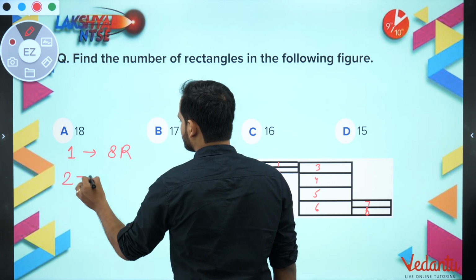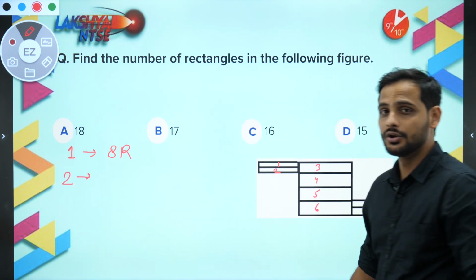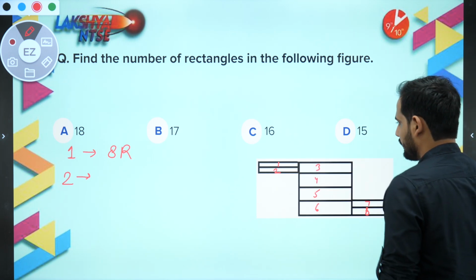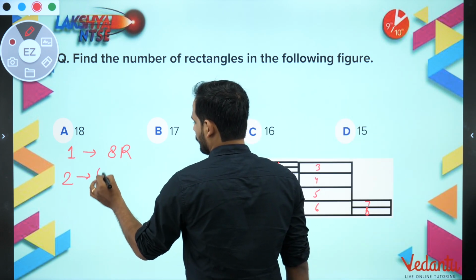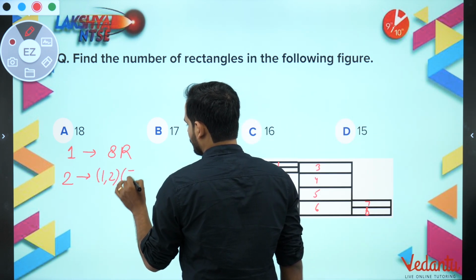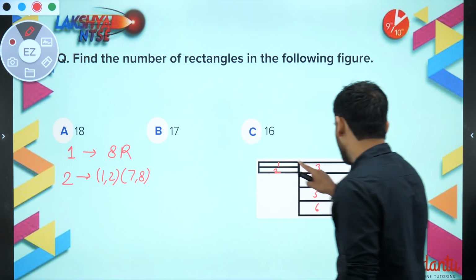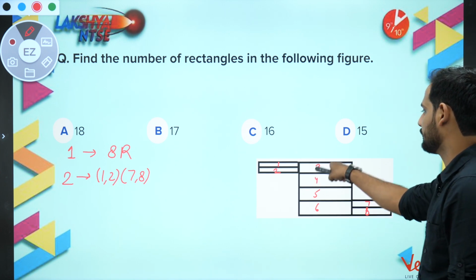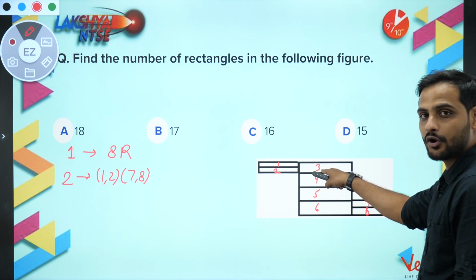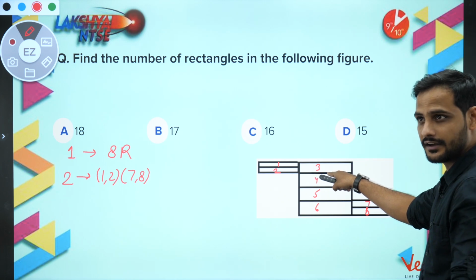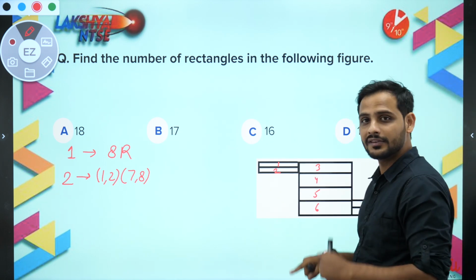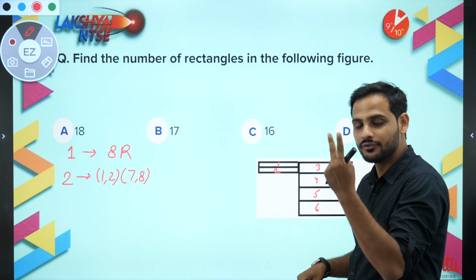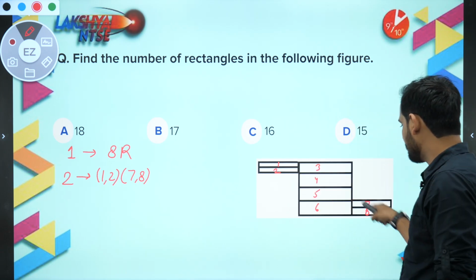Now let us combine 2. So in this part, bachcho, if you start combining 2 first, you can see 1 2 7 8. Then this cannot be combined with the third one, because then it will be a combination of 3 figures. So we are not calculating that right now, and this method helps because we do not overcount, or count anything twice, because we are going shape by shape, 2 figures, 3 figures this way. So now I cannot combine them with anyone else.